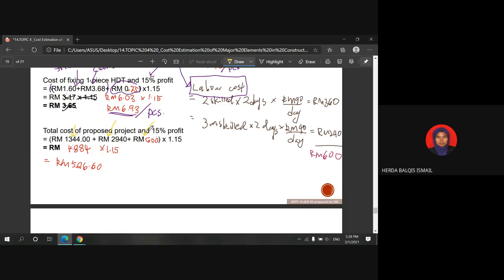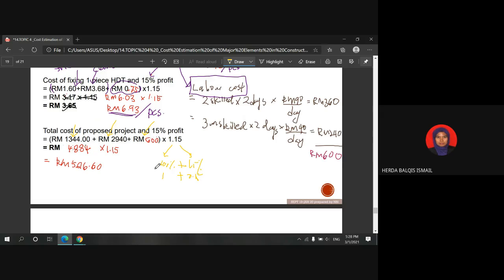In this question stated the duration is 2 days to complete fixing the 800 tiles, 600 times the profit. Okay, so basically this profit is 100% plus the 15% profit. Okay, so you get 1 plus 0.15.